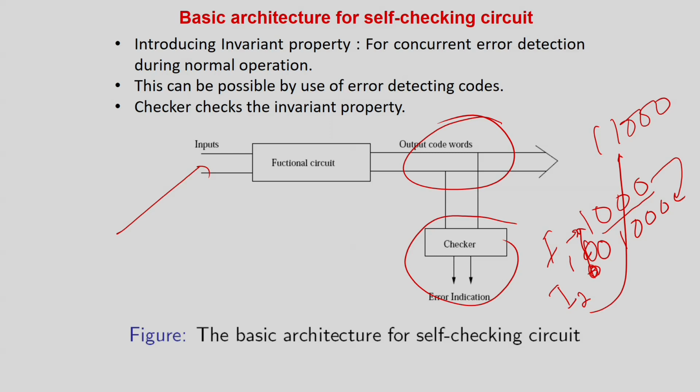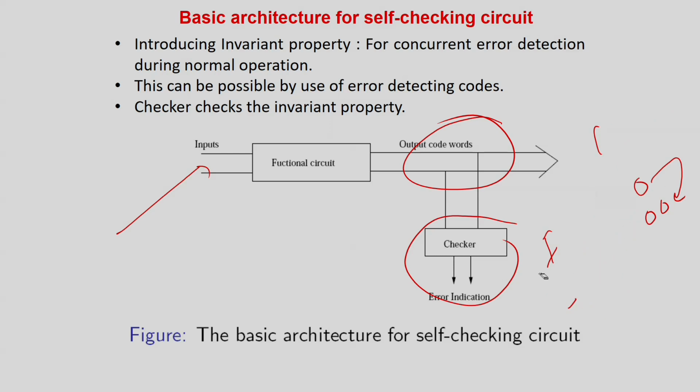So that is the basic idea of a self-checking circuit using code words. That is, if there is a failure, the output will be a non-code word. But under no circumstances will the output be mapped to a wrong code word. So that is how you can easily detect the faults.